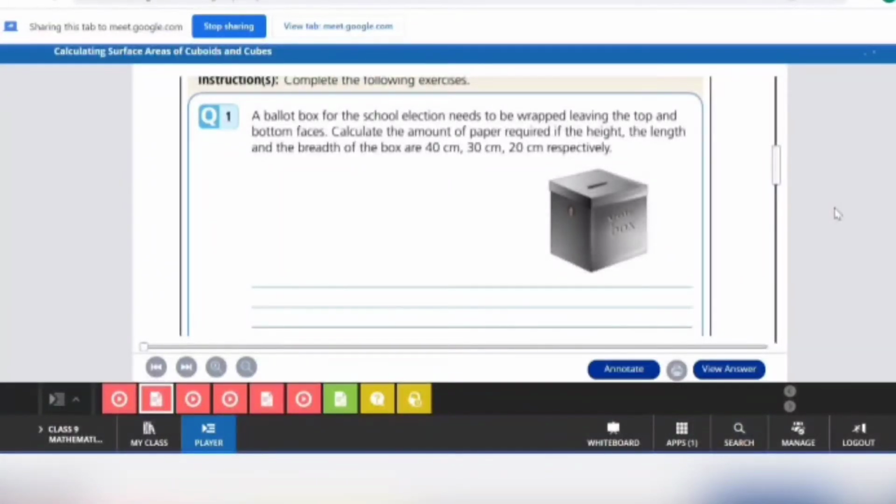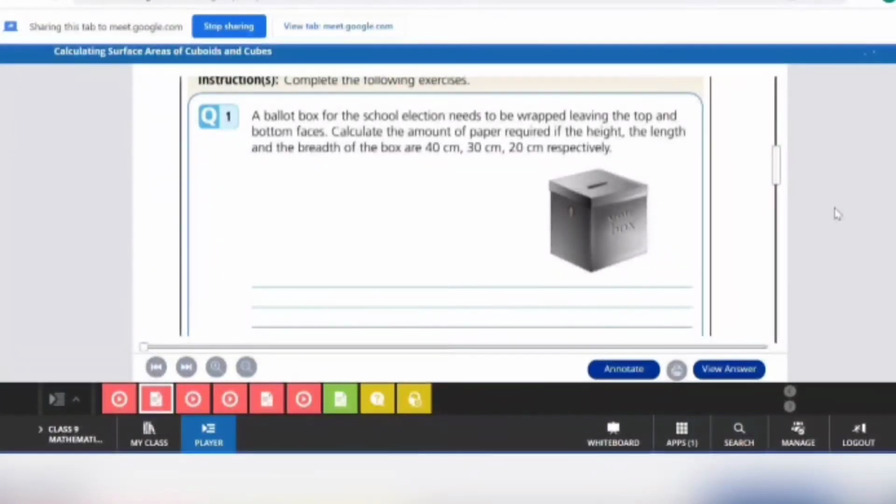What will you do? What do you think? Which area should you find? You just need to wrap only the lateral faces. Lateral surface area. Exactly, very good. Since the question is telling you that you have to leave the top face and the bottom, of course you have to wrap only the four faces, that is lateral surface area.